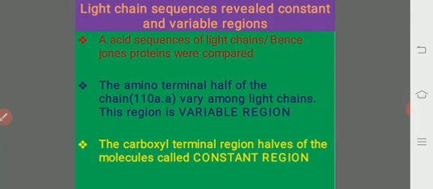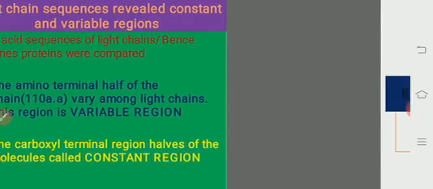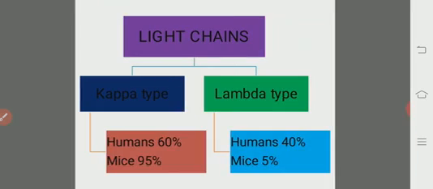Whereas the carboxyl terminal half of the molecule is called the constant region. That is, it has no change in the sequence of the amino acids. So the variable region represents variation in the amino acid sequence, and in the constant region there is no change in the amino acid sequence of the polypeptide chain.